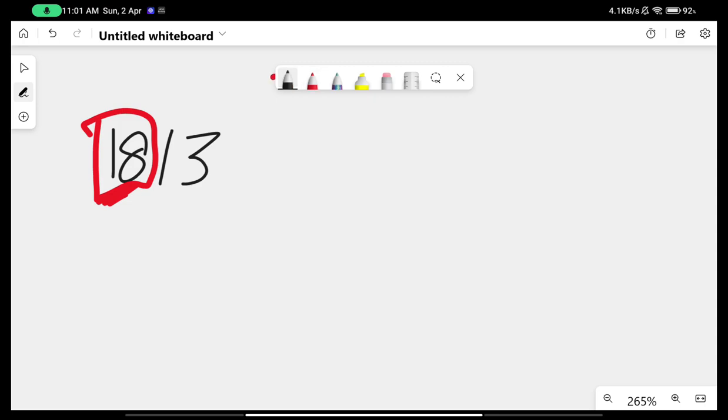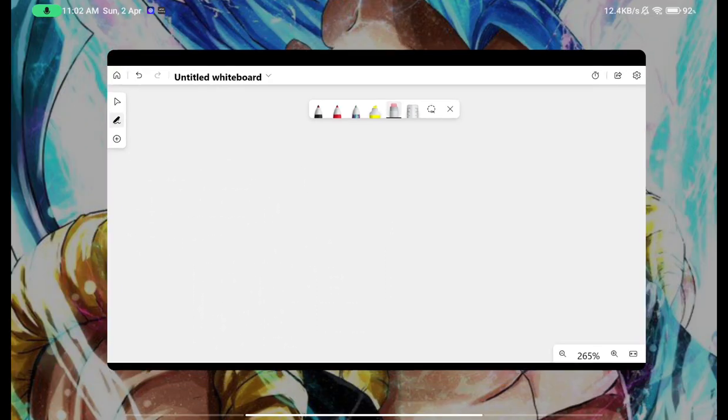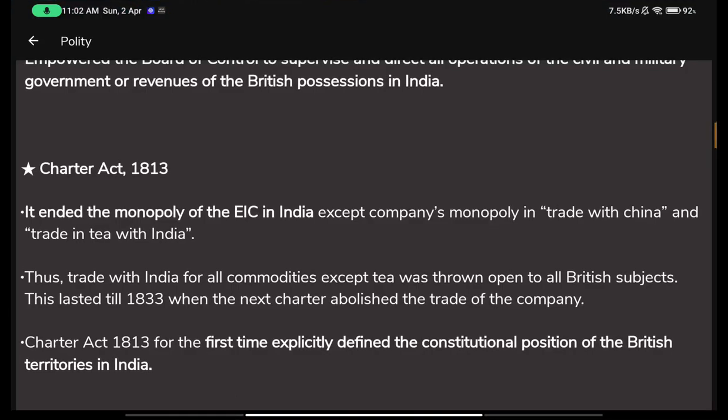How will you remember 13? You remember it in such a way that it's first 1, then 8, then again 1. And then how many times has 1 come? It has come 2 times, right? The first is here, the second is here, so 1 has come 2 times. Then add it to 1. What does it become? It becomes 3. So just try to link it like this. This is one method that I tried to explain to you, but you can use your own methods to remember these dates. Without wasting any more time, let's move on.